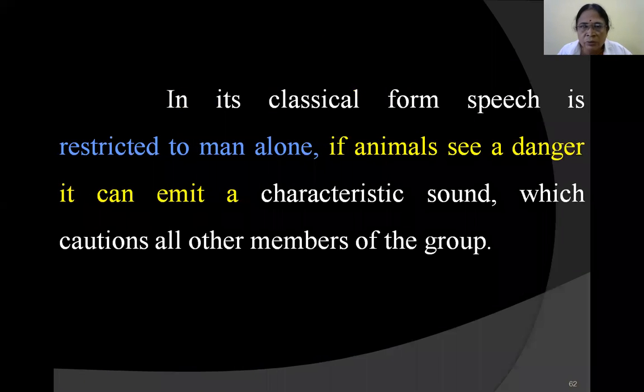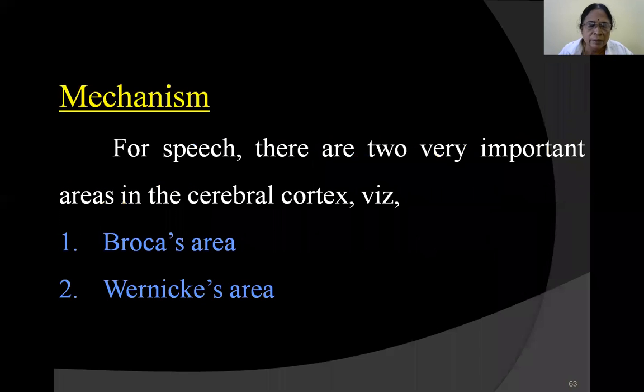As I've already told, it is restricted to man only. Characteristic sounds are produced only by animals. When they see a danger or anything else, they produce a characteristic sound, and speech is only restricted to man. The mechanism of speech is very important.